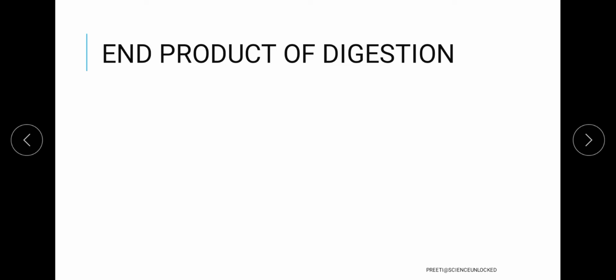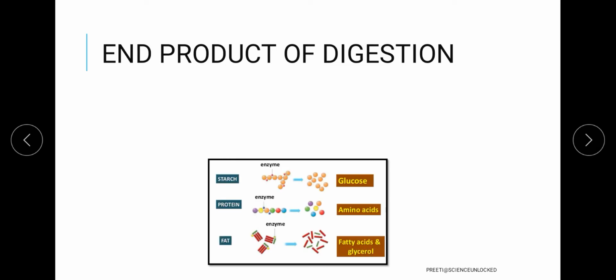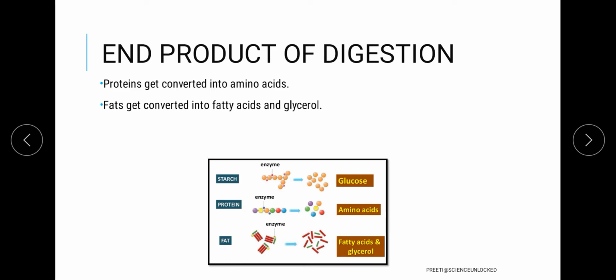And once the digestion is done, we will see that the proteins are converted into smaller components, that is amino acids. The fats are converted into fatty acids and glycerol, and on the other hand, the carbohydrates will be converted into simple sugars like glucose.